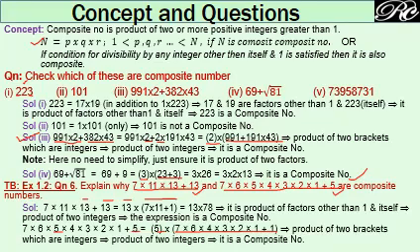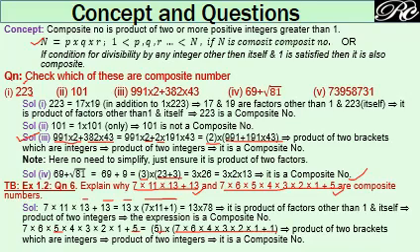Take the second part in a similar way. It's 7 into 6 into 5 into 4 into 3 into 2 into 1 plus 5. Here we are getting 5 in the second term and also in the first term.